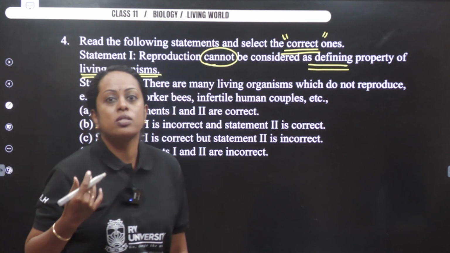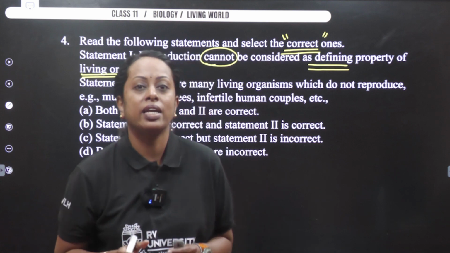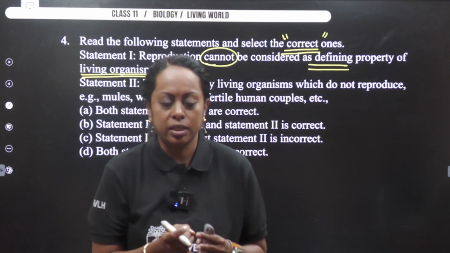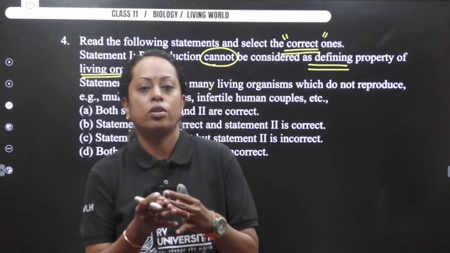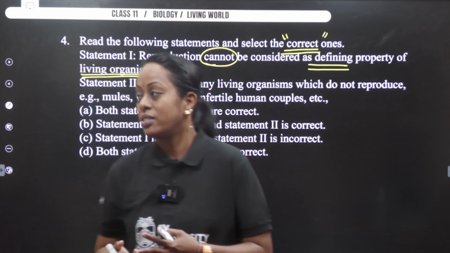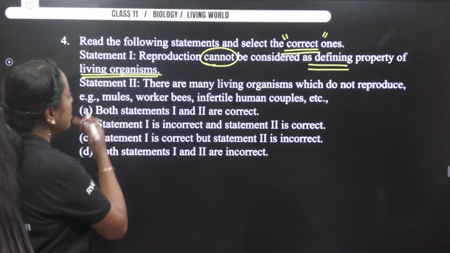In the synopsis part of the topic, I gave you three important characters which are the defining characters of living organisms. One was metabolism, the other was consciousness, and cellular organization. Reproduction we never considered. Why? Let us see the second statement.